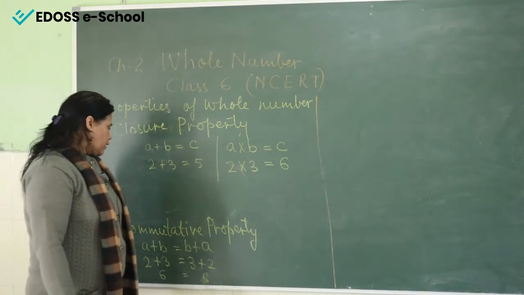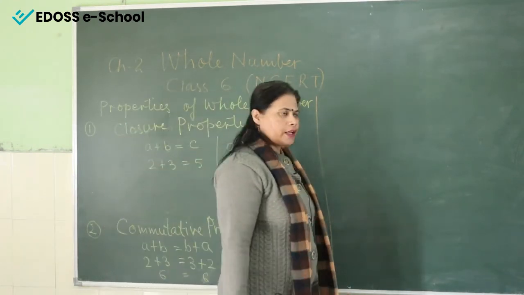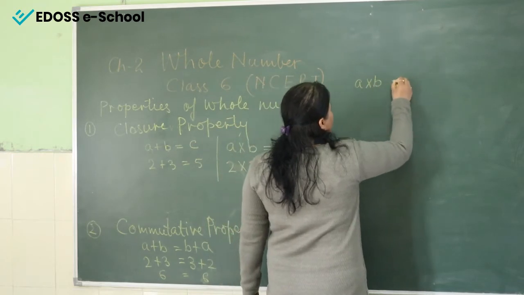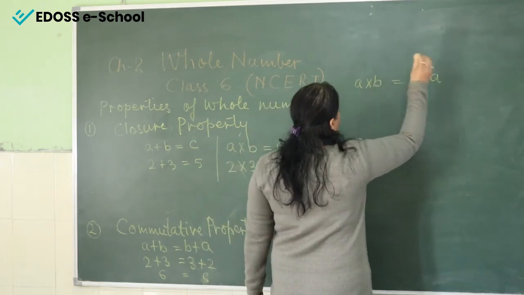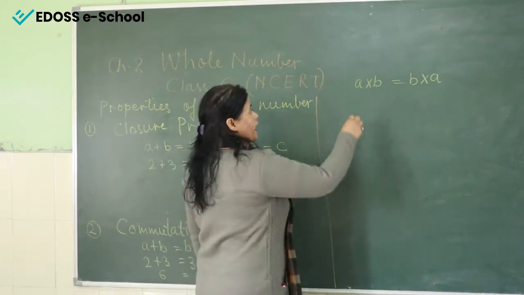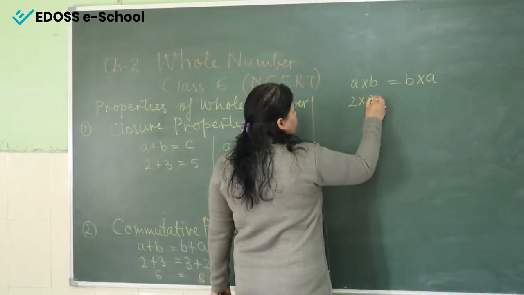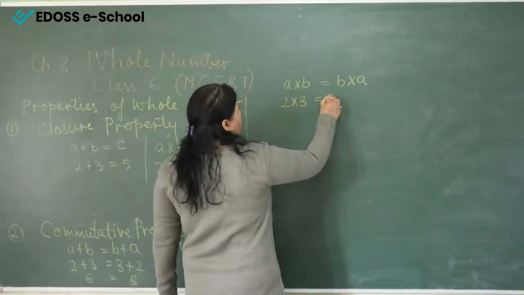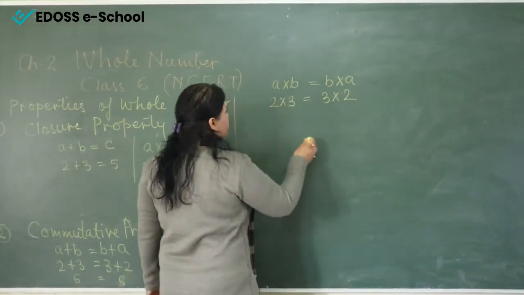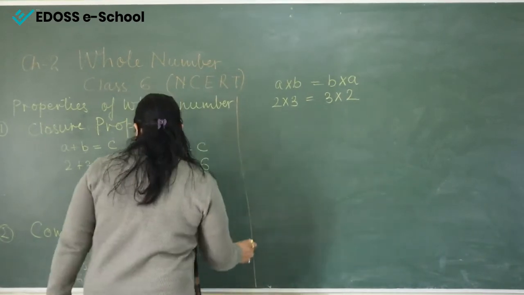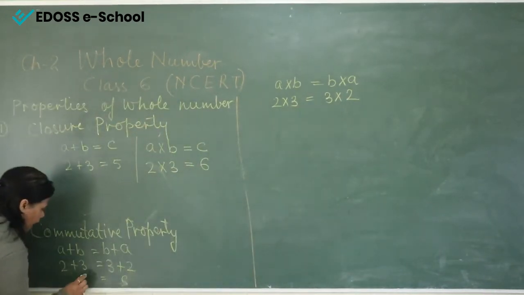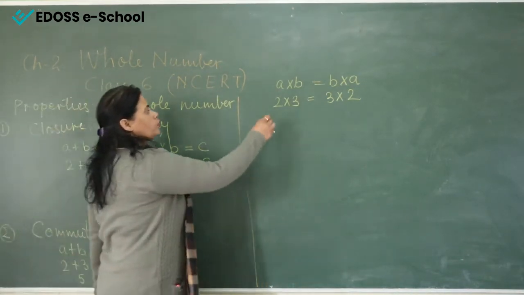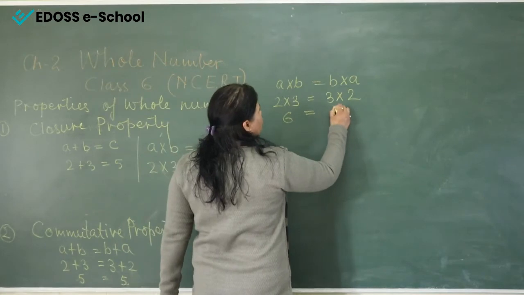Now come to the next. Is this followed by the multiplication also? Now see here, in the multiplication, A multiplied by B is equal to B multiplied by A. Again we are taking the example 2 and 3. These are the two whole numbers, 2 and 3, or 3 multiplied by 2. Now here, 2 3s are 6, and 3 2s are 6.